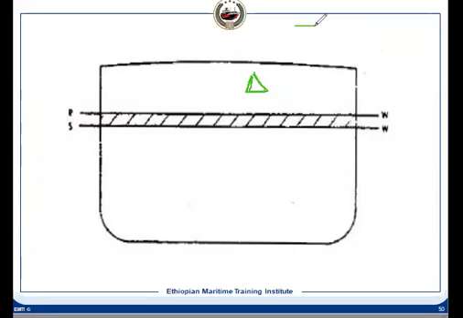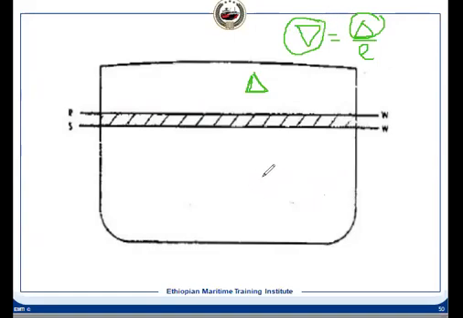If the displacement of the ship is the same, then if the density changes, the volume of displacement will be equal to our displacement divided by rho. So if displacement remains constant, then when the density changes, the inverse delta has to change.